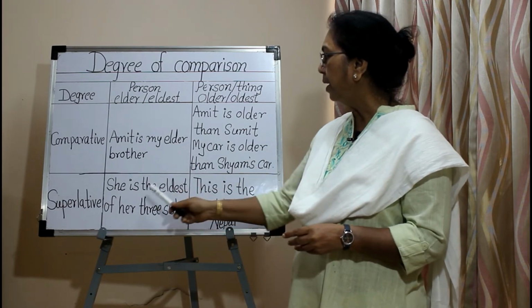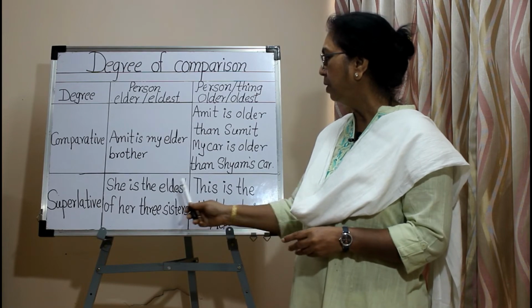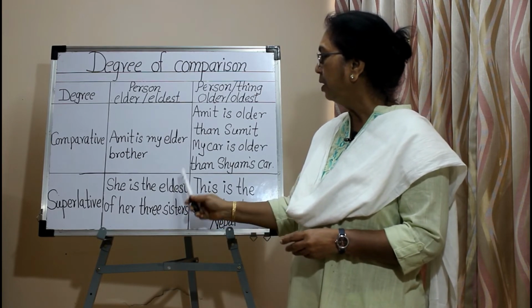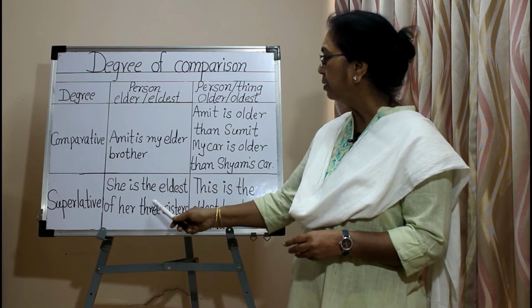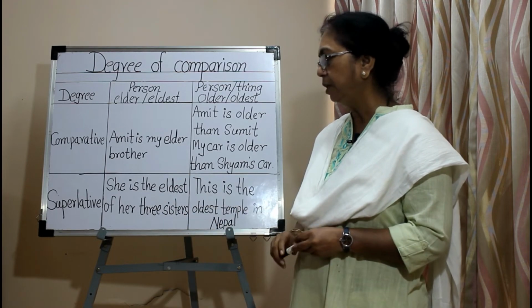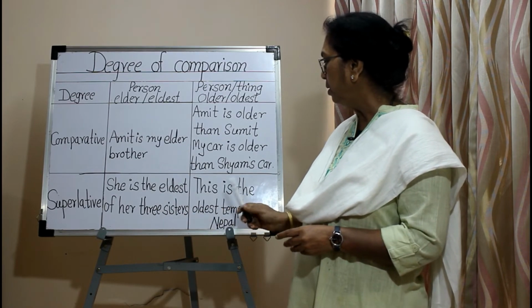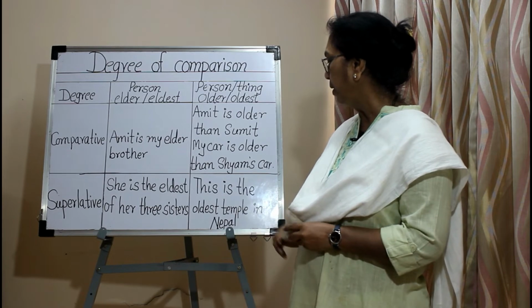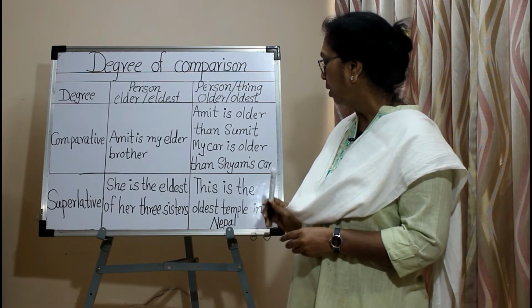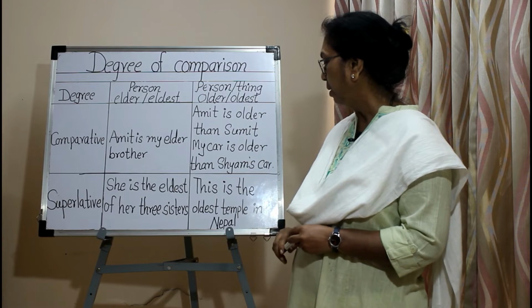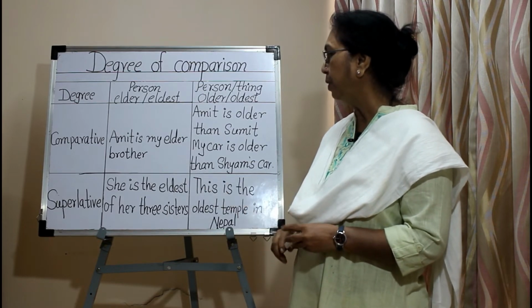She is the eldest of her three sisters. Here the adjective eldest is used for a person, that is sister, in the superlative degree. This is the oldest temple in Nepal. Here temple is used for a place, that is Nepal, and it is in the superlative degree.